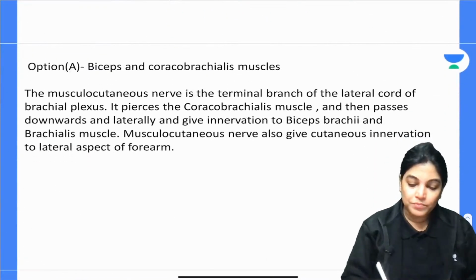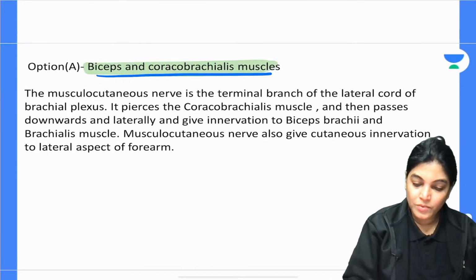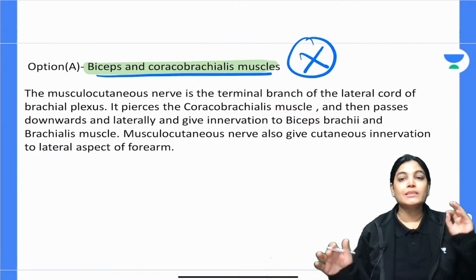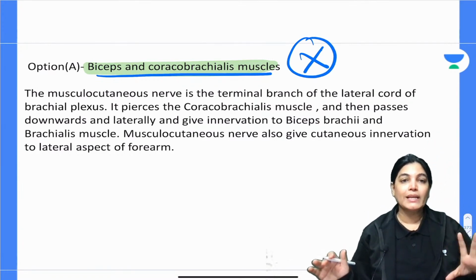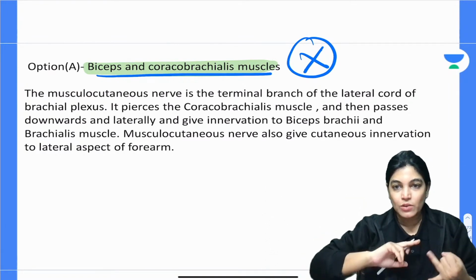Now, biceps and coracobrachialis is the wrong one. Why is it wrong? The reason is that the musculocutaneous nerve, the terminal branch of the lateral cord of the brachial plexus, gives innervation to both biceps and coracobrachialis.